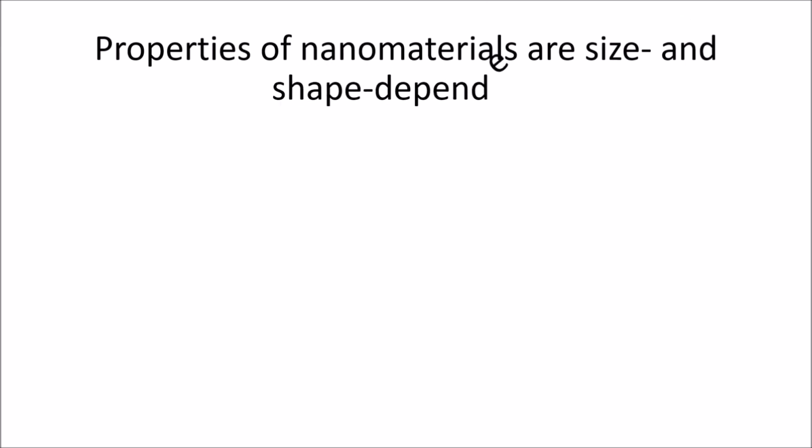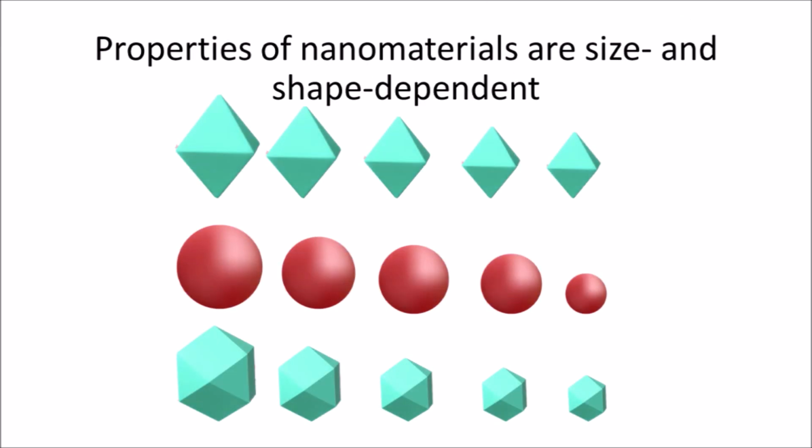It is important to mention that the properties of nanomaterials are size and shape dependent. So these properties can be discussed as physical and chemical properties. Physical properties may include changes in their mechanical properties, then changes in their thermal and optical properties, and also electrical and magnetic properties.